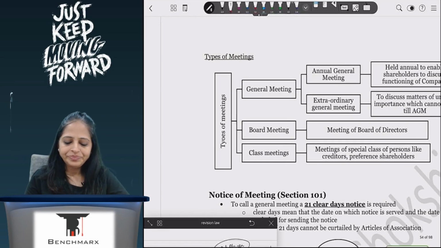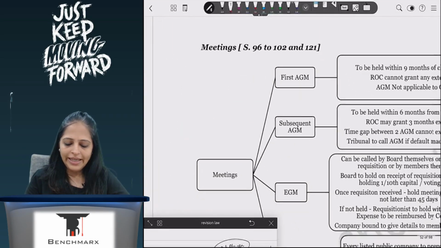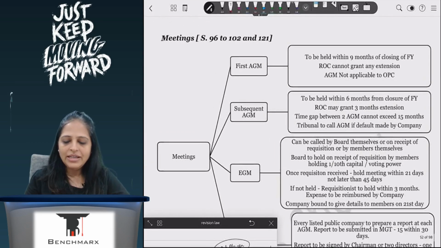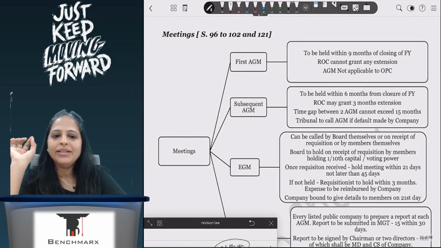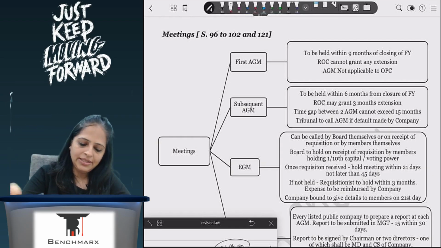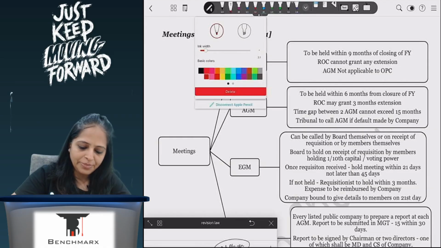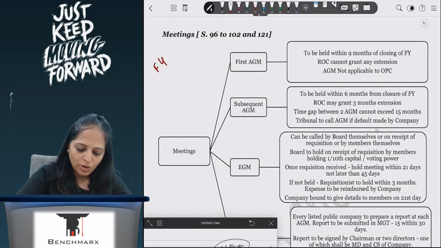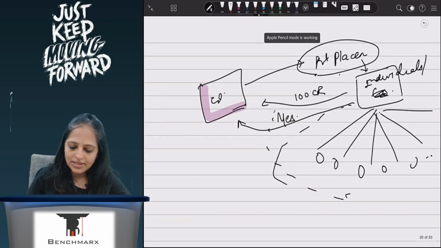Now, when I talk about AGM, if it's the first AGM, then it has to be held within 9 months from the end of the financial year. Before we go forward, one clarification: the financial year, as we all know, is from 1st April 2025 to 31st March 2026.